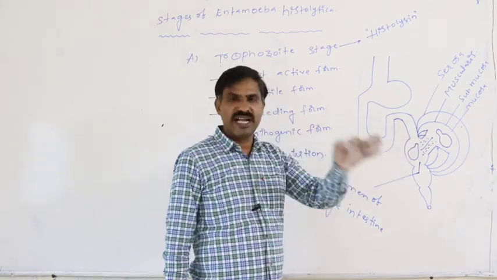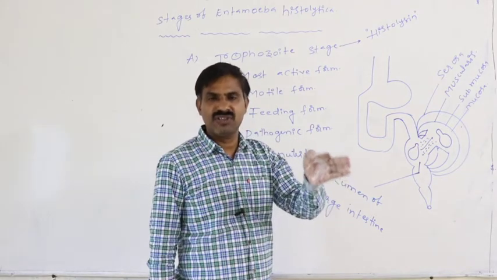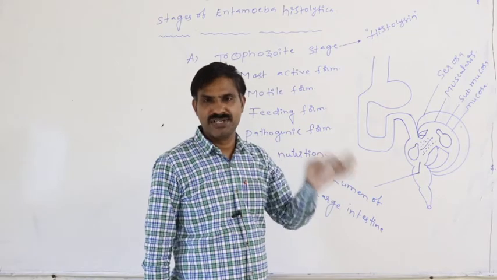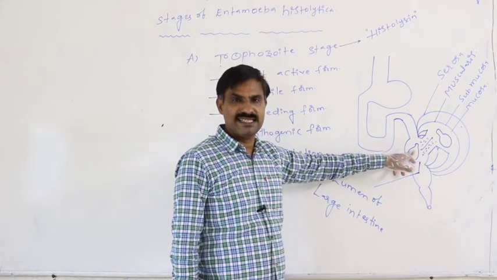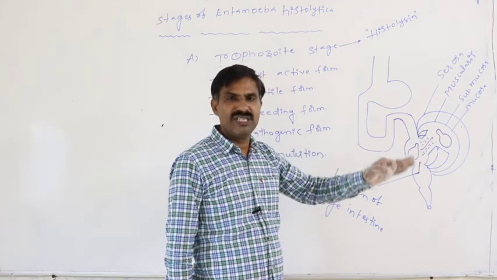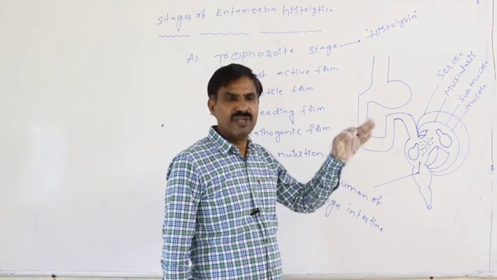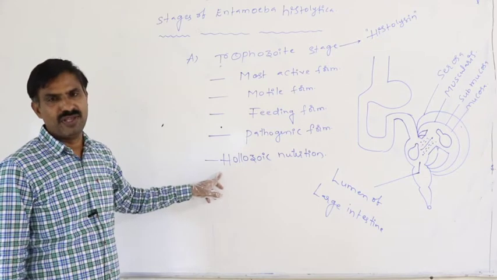It means the trophozoite ingests the blood along with the RBC, along with the WBC, along with the platelets. Definitely, the trophozoite ingests the RBC, WBC and platelets present in the blood completely. So that is said to be holozoic nutrition.